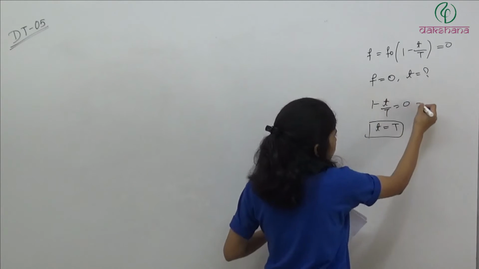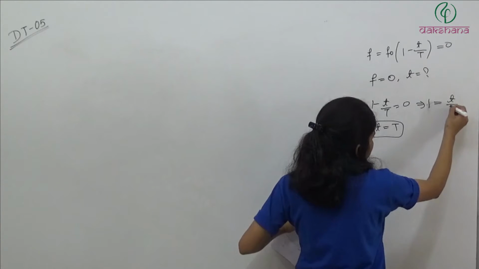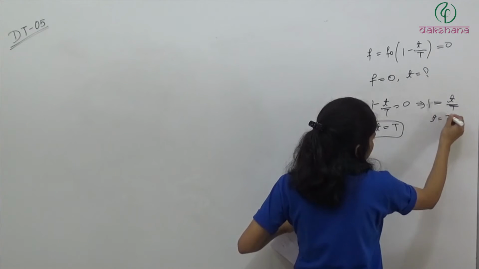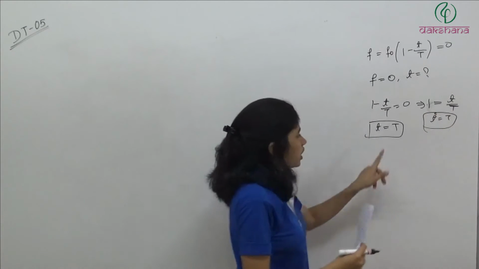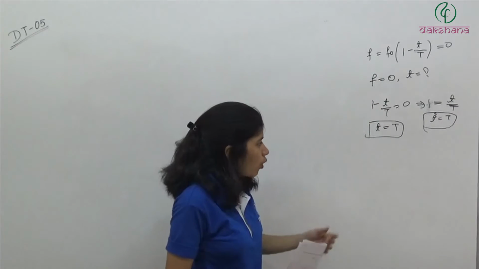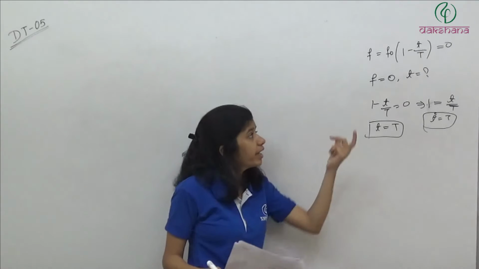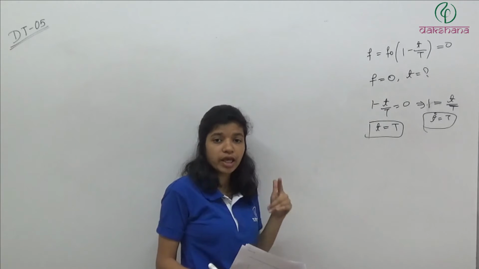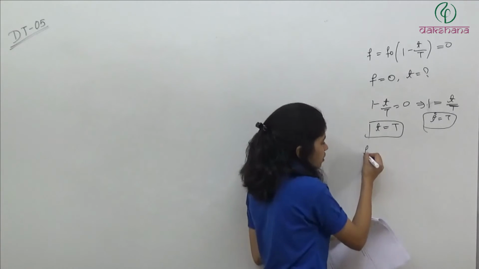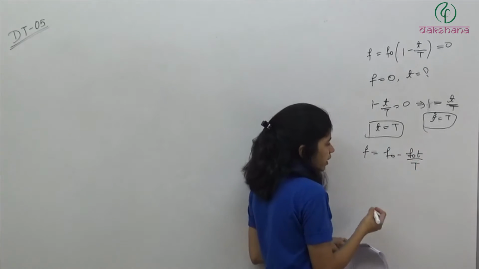इसको इधर लेके जाओ. ठीक है. इतना सिंपल कैलकुलेशन सभी को आना चाहिए. So t is equal to T. So at t equal to capital T, we have f equal to 0. Now हमें instant मिल गया. We have got the instant when acceleration is 0. Now we want to find out the velocity. So we have f is equal to f naught minus f naught t by capital T.